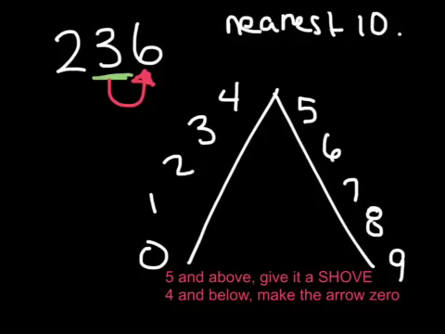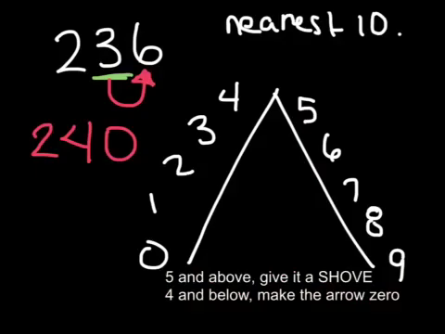So if I'm looking at this number, is that going to be 5 and above, give it a shove, or 4 and below, make the arrow 0? If you said 5 and above, you're going to give it a shove. So we give this number a shove. So this is going to be 200, and we only increase it by 1. You will never increase it by more than 1. So it should be 4, and then everything after it becomes a 0.